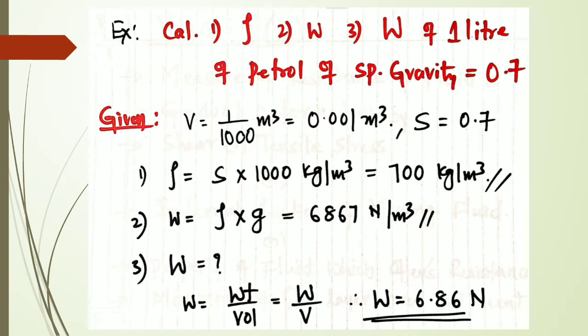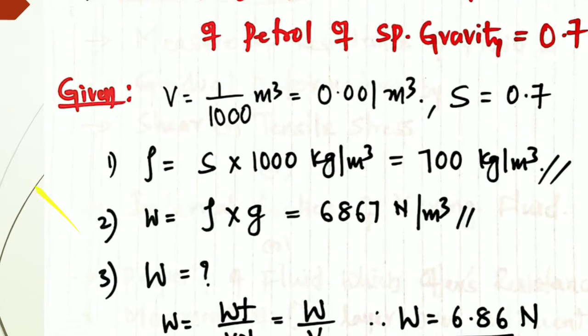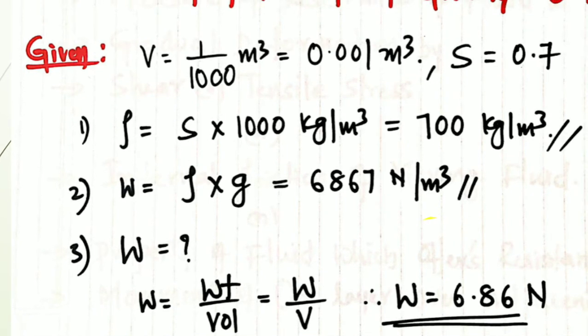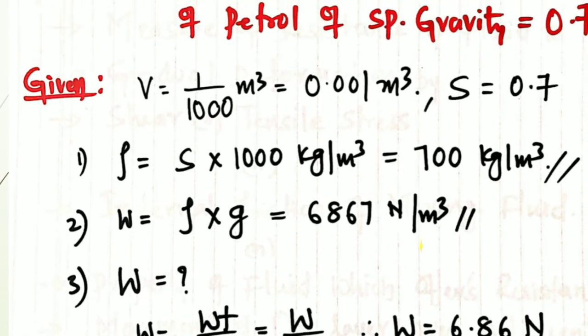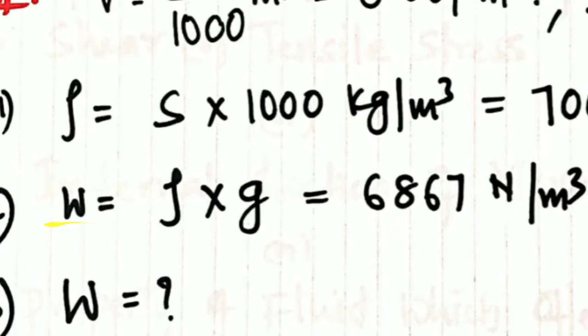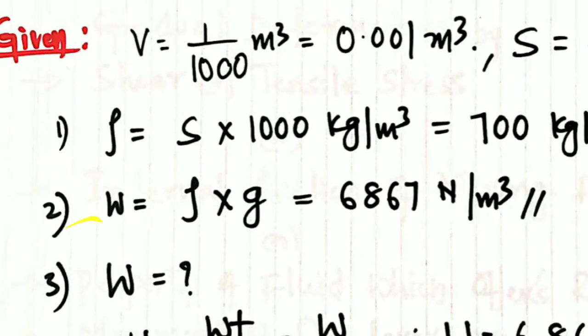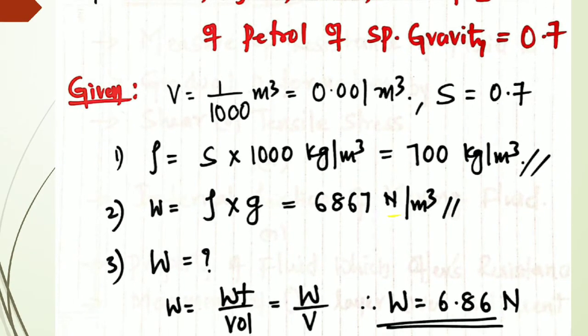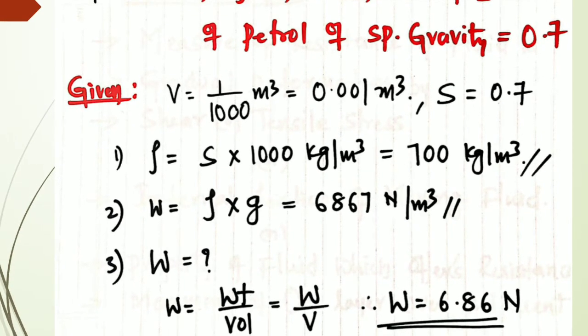Now calculate one by one. Rho is equal to S into 1000, because specific gravity is given. S into 1000 kg per meter cube, that is 700 kg per meter cube.